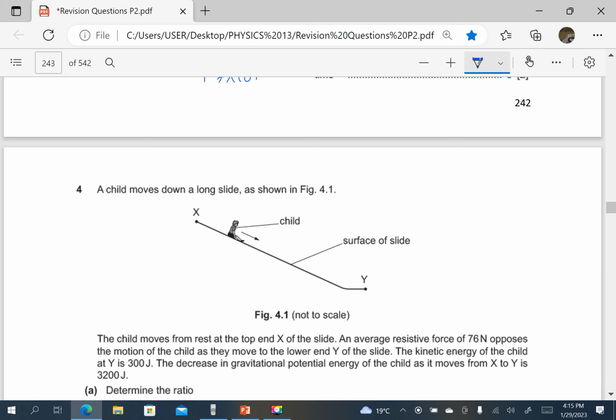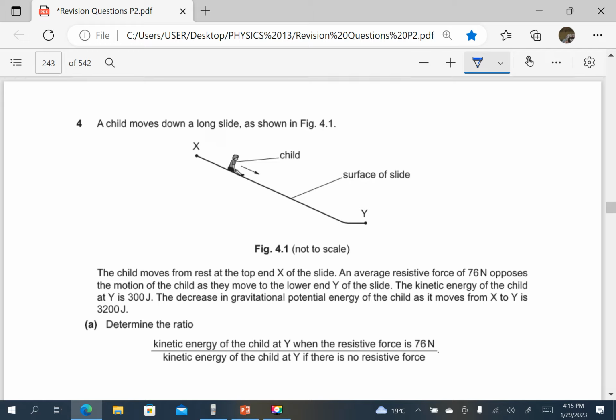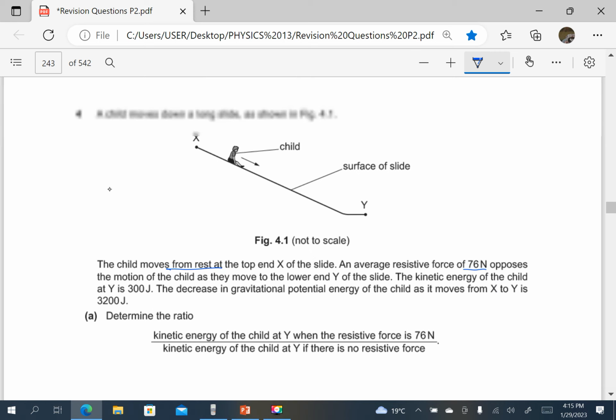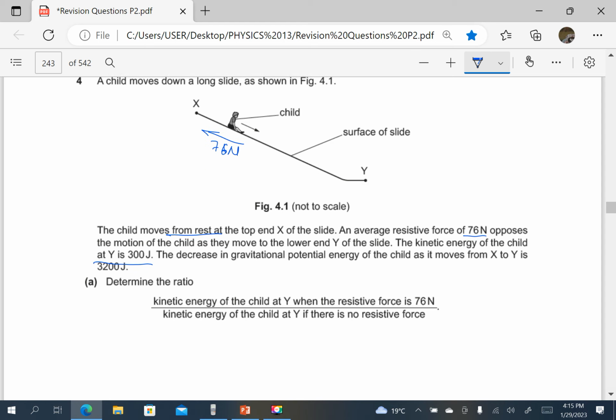A child moves down a long slide as shown in the figure. The child moves from rest, so that means initial velocity is 0. An average resistive force of 76 newtons opposes the motion of the child. So there is a resistance of 76 newtons. The kinetic energy of the child at y is 300. The decrease in gravitational potential energy of the child as it moves is 3,200.